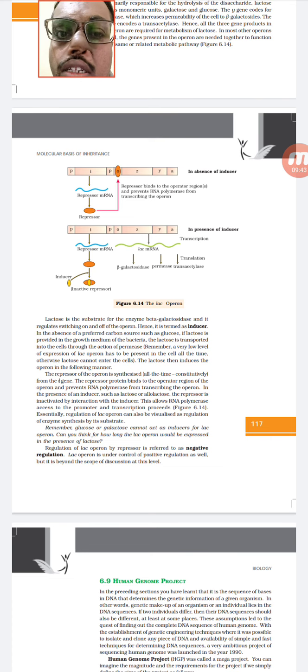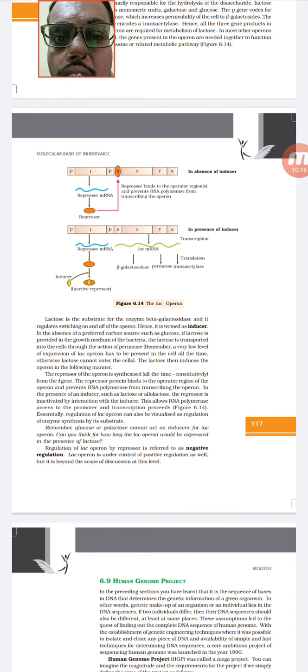So in ZYA, the first gene that plays a role is the Y gene, and the Y gene is a permease gene. Normally all the genes will be activated together, but the Y gene goes first, because if the Y gene has not gone first, the bacterial plasma membrane will never allow the inducer, that is lactose, to come in.